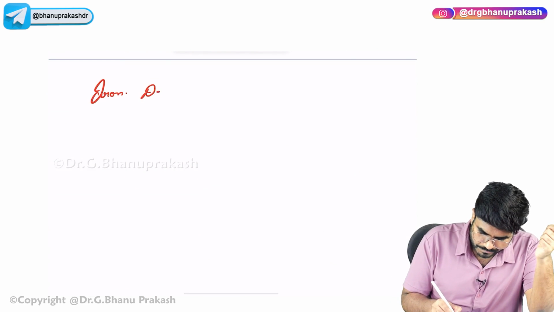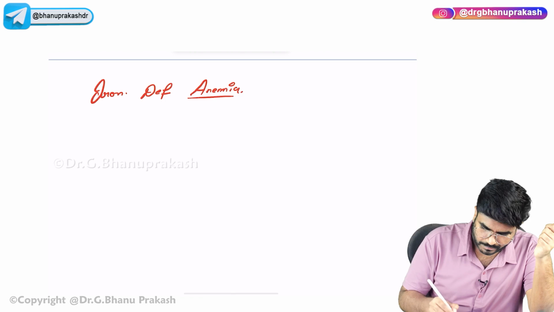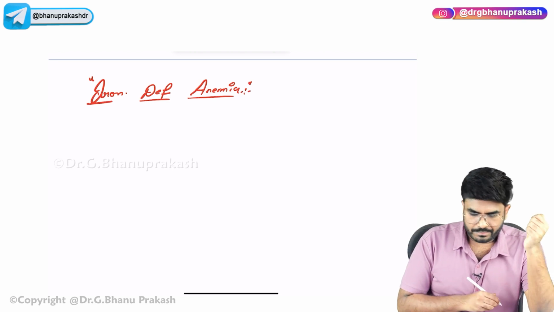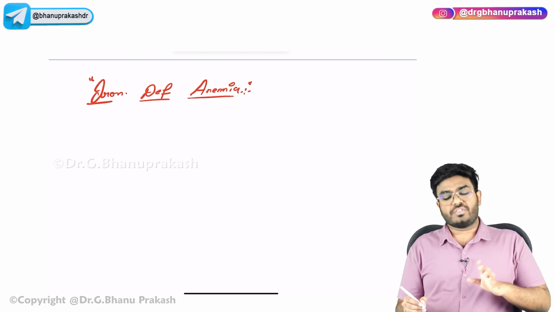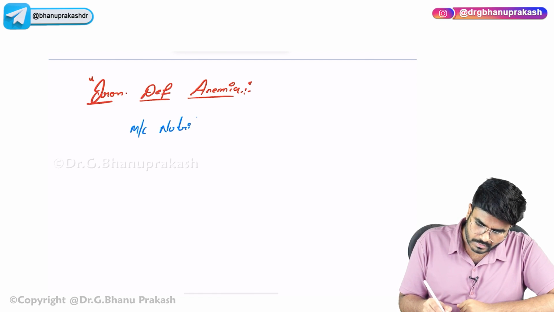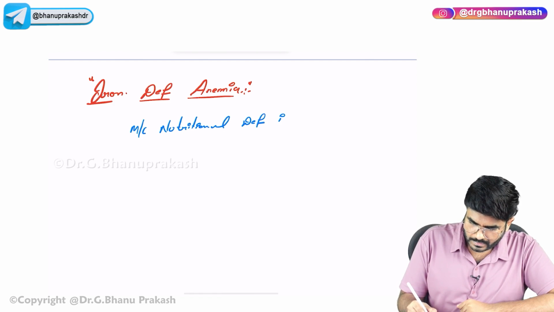Iron deficiency anemias. Okay? Iron deficiency anemias. Now, iron deficiency is the most common nutritional deficiency in the world. It's the most common nutritional deficiency in the world.